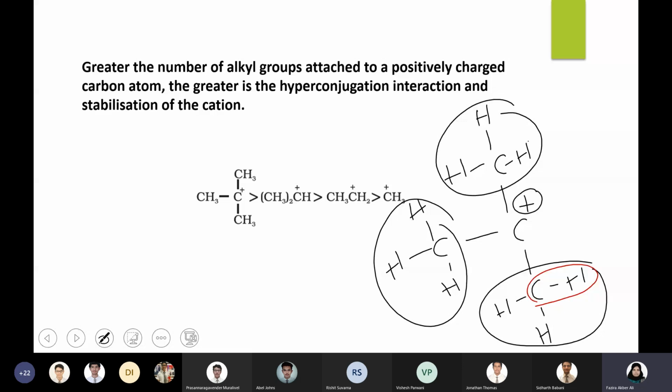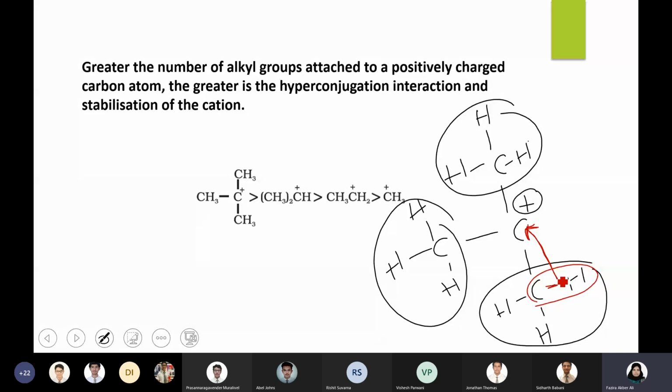So more CH bonds mean these electrons can be given to the empty p orbital of the carbocation. That is what hyperconjugation is: delocalization of the CH electron to the empty p orbital of a carbocation or any other system with an empty p orbital, right?